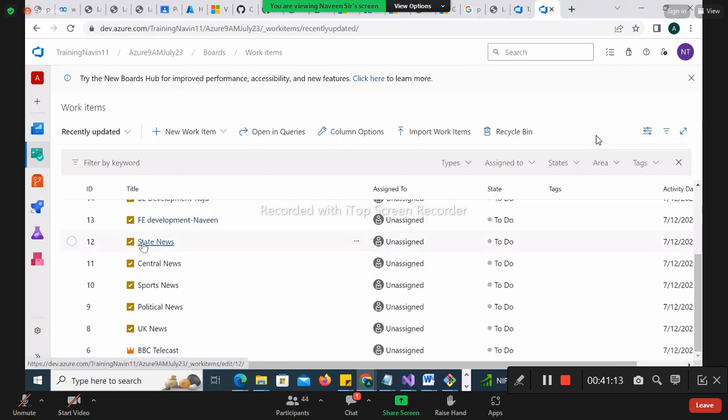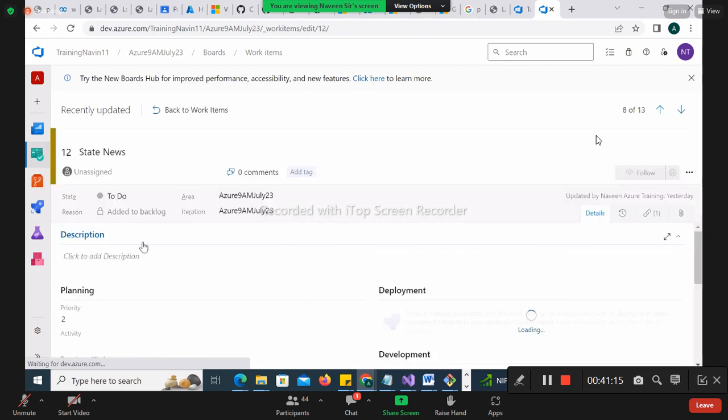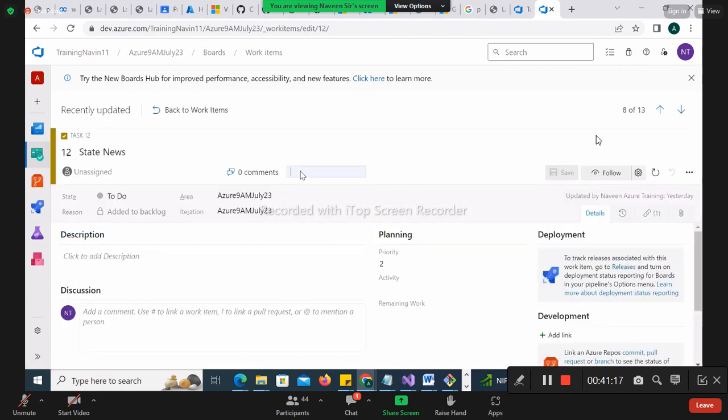This is my story, right? No, this is my task, right? I can go with my task here. Comments, the tag's name is there, right? In the tags, let's say I have 12 stories and tasks. I wanted to categorize them in two parts.